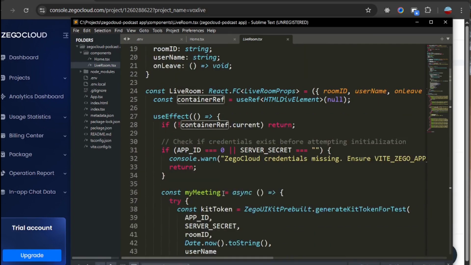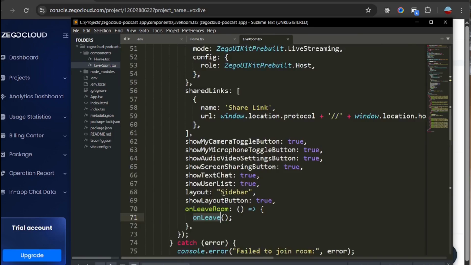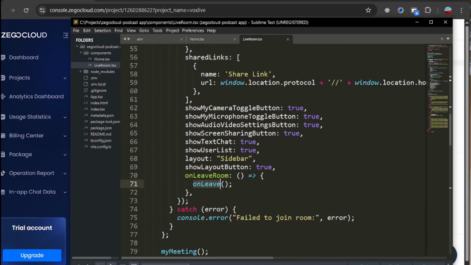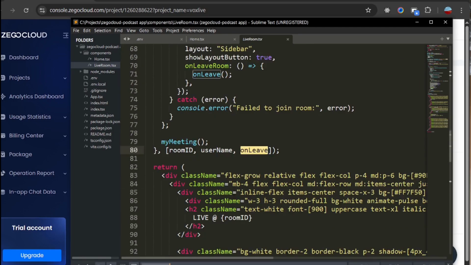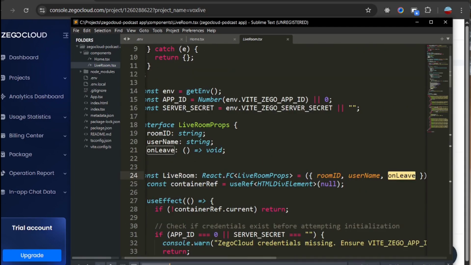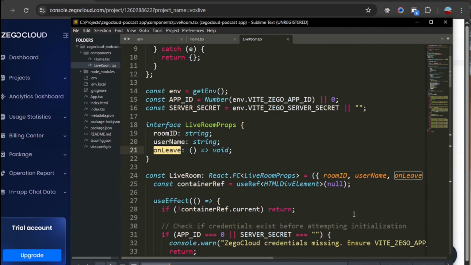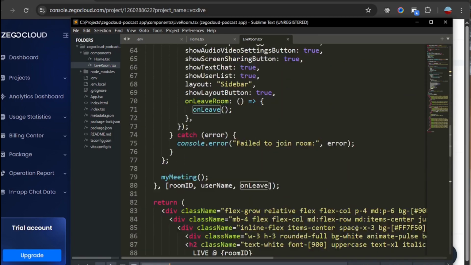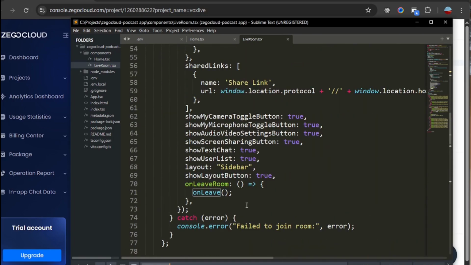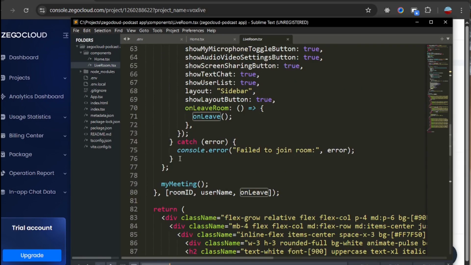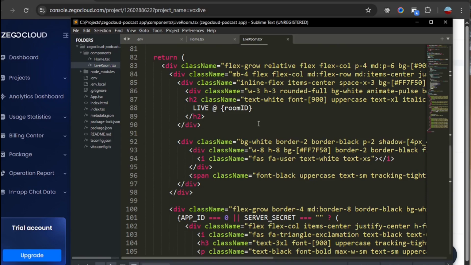Where can I find it? It's just one. Yes. Okay. This is a function that we need from the props. Okay, so we are going to add it as well. And then in the catch block, we are just showing a console.error and then fail to join room if anything goes wrong.